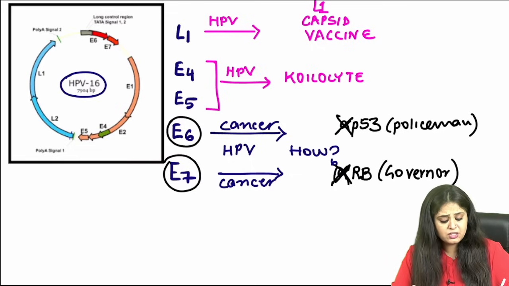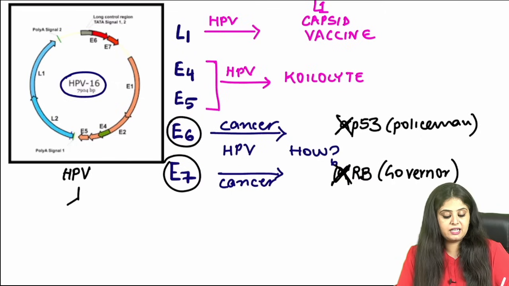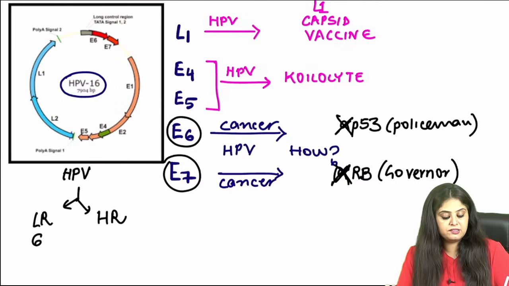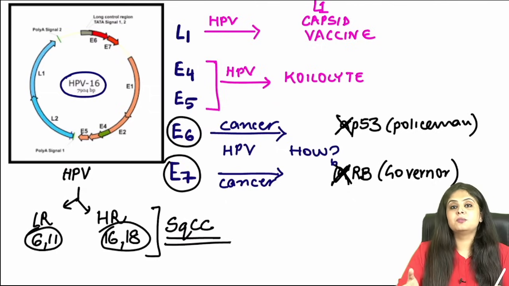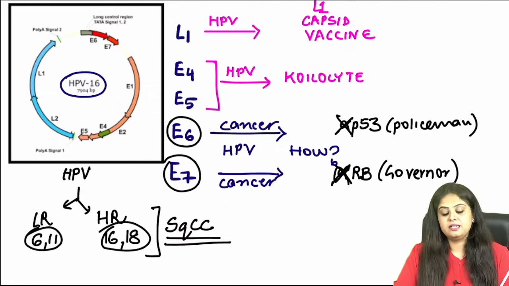Then, of course, a much not expected question, because it was so simple, was asked recently in the INI exam regarding the low risk and the high risk HPVs. And I think you know it, the 6 and 11 are the low risk ones, and 16 and 18 are the high risk ones. And believe it or not, this was the question, that which high risk HPV causes squamous cell carcinoma most commonly. It is a high risk HPV 16 and 18.